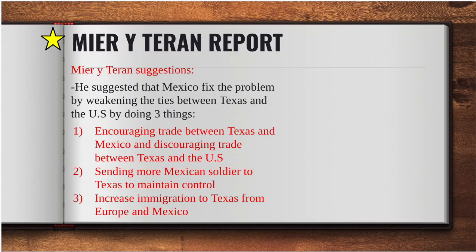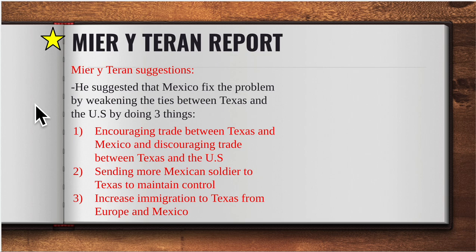So here are his suggestions. These are Mieri Teheran's suggestions based on his report. He suggests 3 things. Number 1, less trade between Texas and the United States. We want Texas to be buying and selling things with Mexico. Let's discourage this trade with the United States.